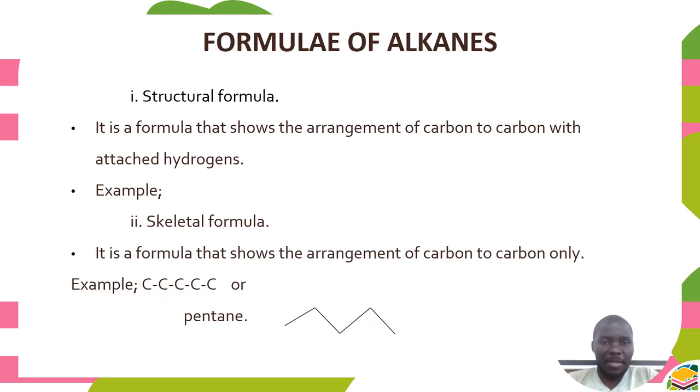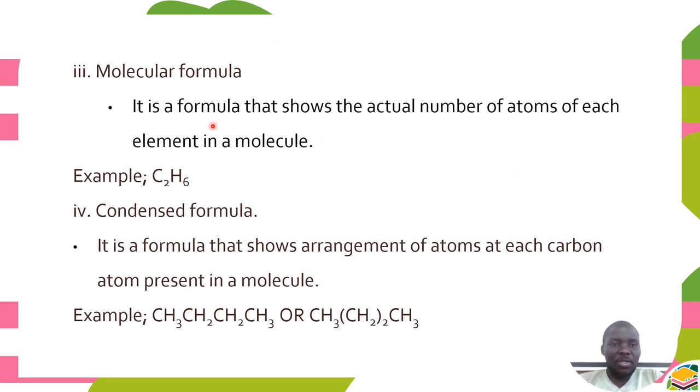The third one is the molecular formula. It's a formula that shows the actual number of atoms of each element in that particular molecule. For example, C2H6 shows the actual number of carbons as well as hydrogens. This one is known as the molecular formula. Then we have the condensed formula.